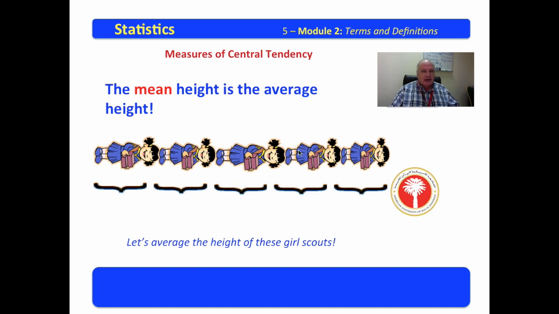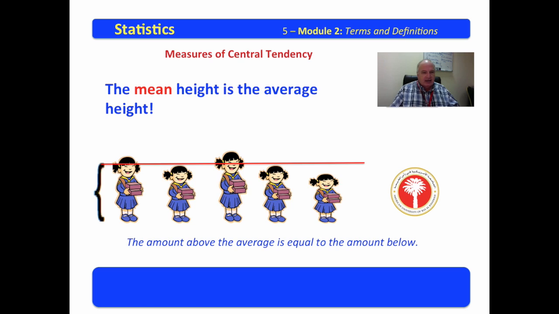Now, in order to do that, let's lay them end to end. So we have the total height. There are 5 of them. Let's divide that height into 5 equal pieces. And it turns out that right here we have the average height of the girls. So if we take the numerical average, there's the same amount above the line that there is in distance underneath the line. The mean is the numerical average. That's why it's called the average.